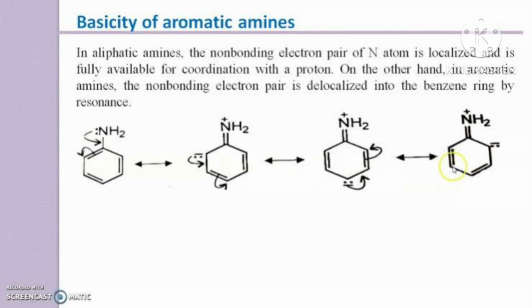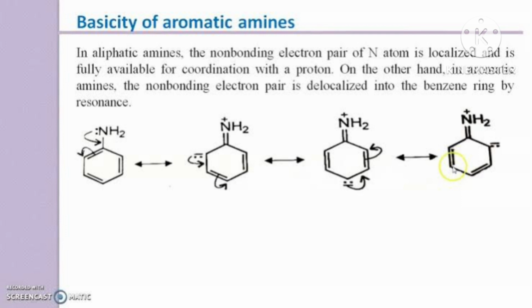Then aniline, if you compare, as I already discussed, in comparison to ammonia, aniline is weak. Aniline is weakly basic in comparison to ammonia. Okay, the basic nature of aniline or other aromatic amines would be less than that of ammonia, you remember.